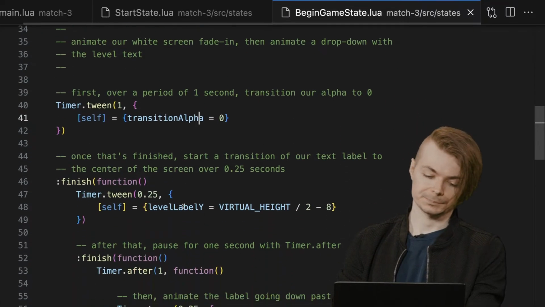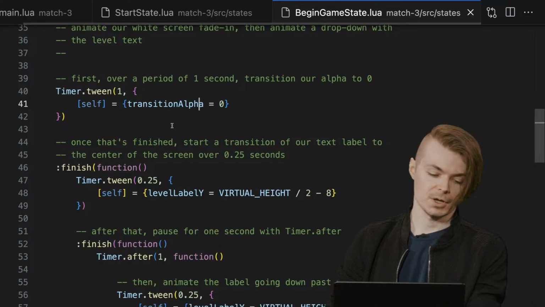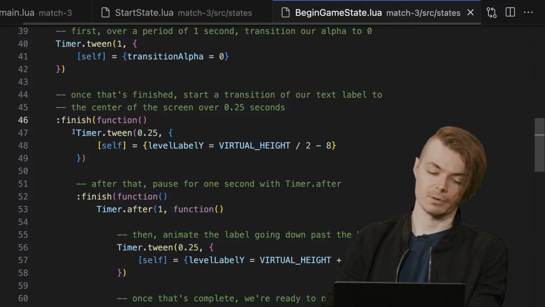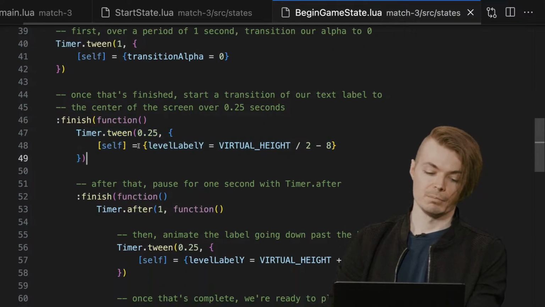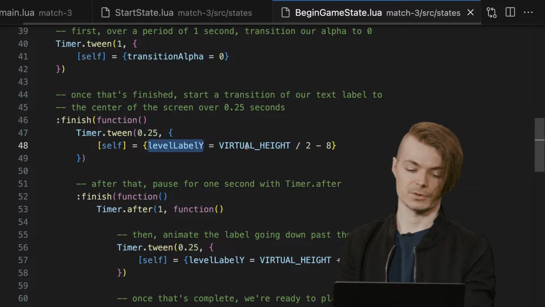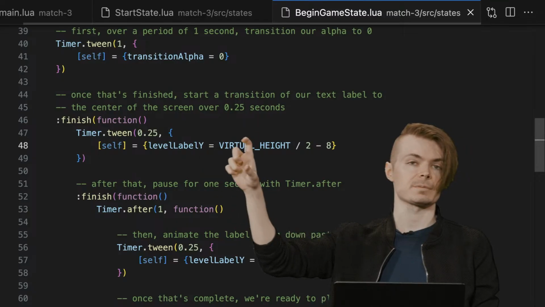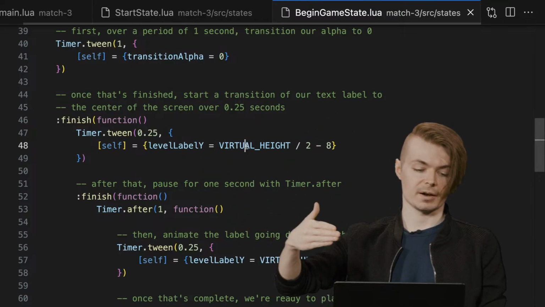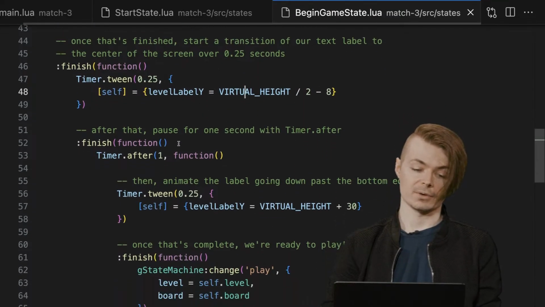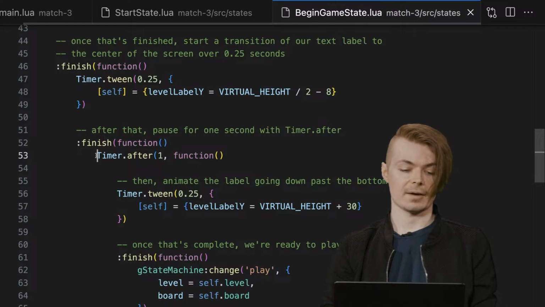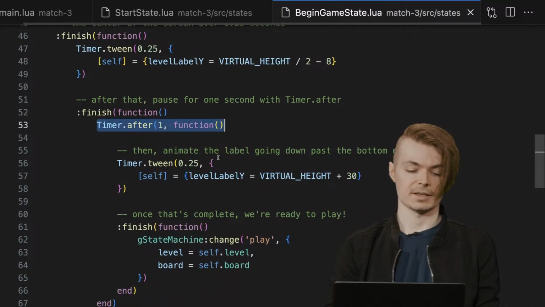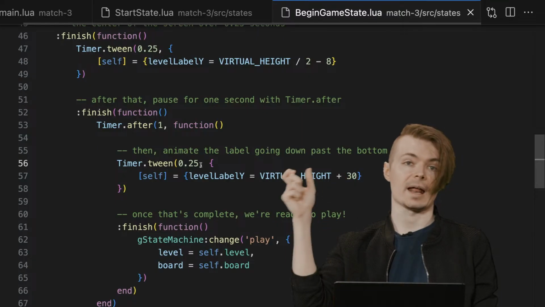At which point, once this is finished, we have a finish callback that's going to, over 0.25 seconds, move this thing called level label y down to halfway down the screen. That's the label, the rectangle that's semi-transparent with the text in it. It's going to move it there. On finish, we're going to say after 1 second, let's tween. So this is like the timer.after we talked about.